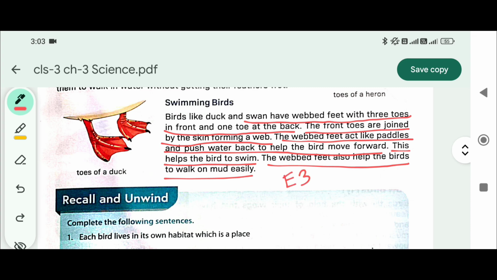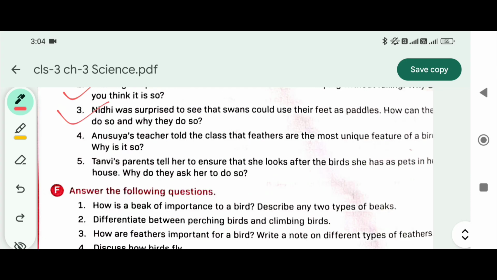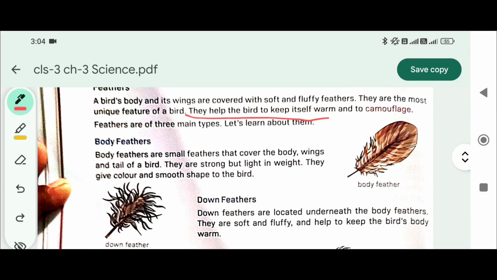Write this as answer number 3. Number 4, Anusha's teacher told the class that feathers are the most unique feature of a bird. Why is it so? Because they help the bird to keep itself warm and to camouflage. Write this as answer number 4.